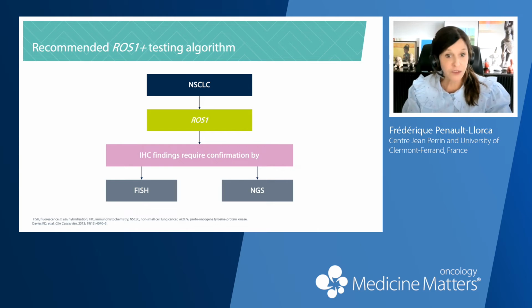For ROS1, the situation is different. In fact, ROS1 immunohistochemistry does not currently have the same performance, and it is not sufficient. So usually we use in parallel ROS1 immunohistochemistry and FISH, or ROS1 immunohistochemistry and NGS. And in the guidelines, it's very clear that platforms that cannot provide FISH or NGS must send the sample to other platforms, because we really need to have ALK rearrangement and ROS1 rearrangement status for the first-line treatment of metastatic